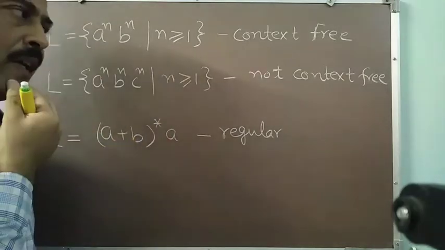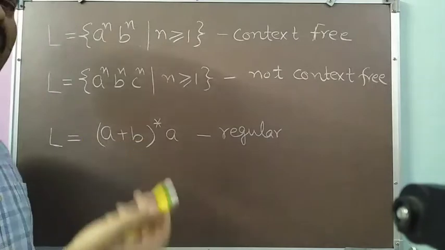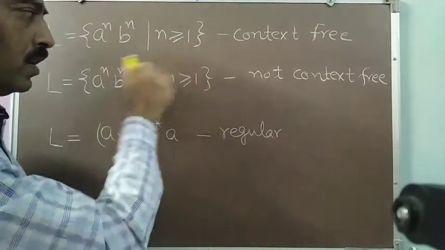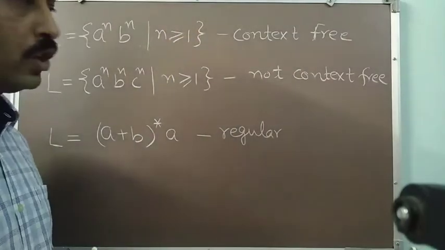And we have seen that for both the context-free languages and non-context-free languages, we have to design an algorithm for how a string in that particular language will be processed over the Turing machine. So in this manner, we design the Turing machine.